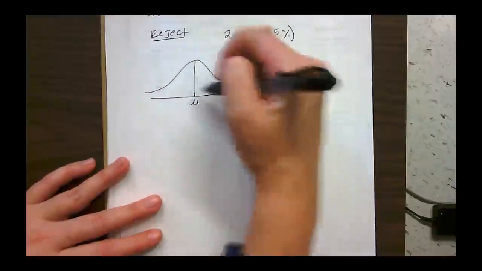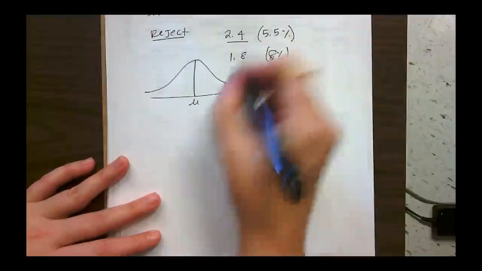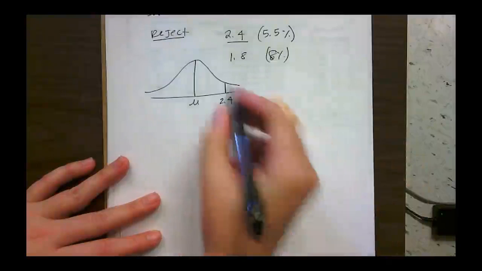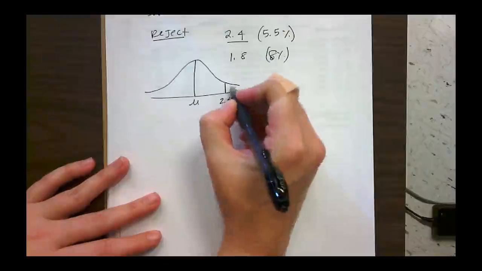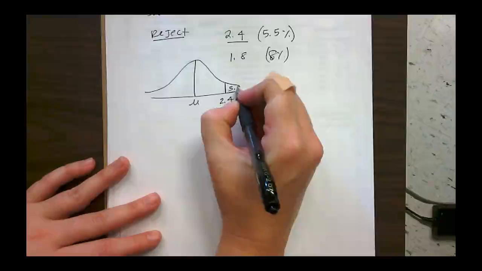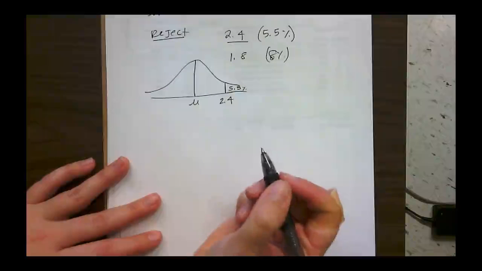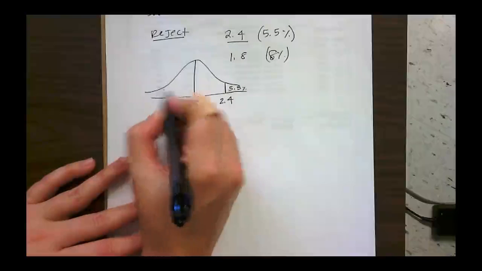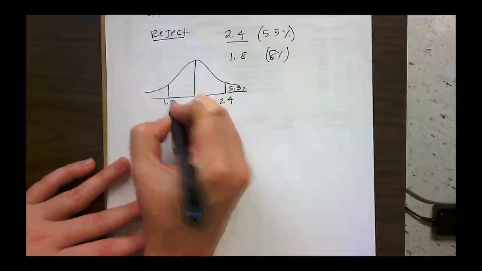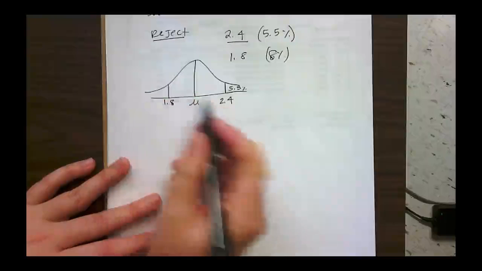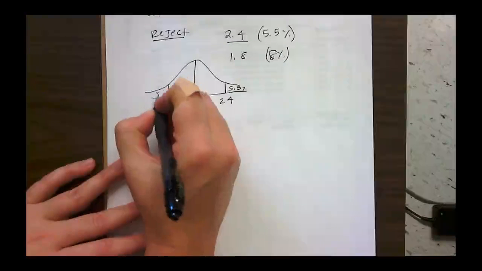So what we do know is over here, if they're too big, meaning it's 2.4 or larger, this percentage of them is 5.5%. And then over here, the ones that are too small, because they have diameters less than 1.8 centimeters, there's 8% of them.